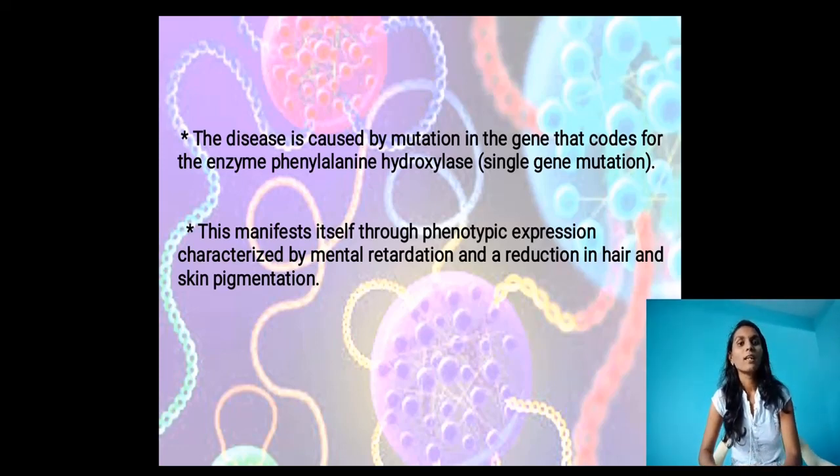See here, this manifests in an early born baby. It manifests itself through phenotypic expression characterized by mental retardation. That also leads to mental retardation and a reduction in hair and skin pigmentation. See, we will see white hairs at an early age. That also comes under the phenylketonuria disease: mental retardation and a reduction in hair and skin pigmentation.